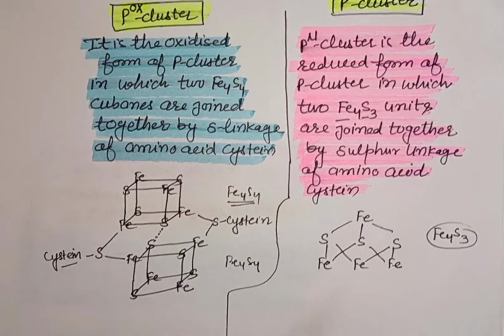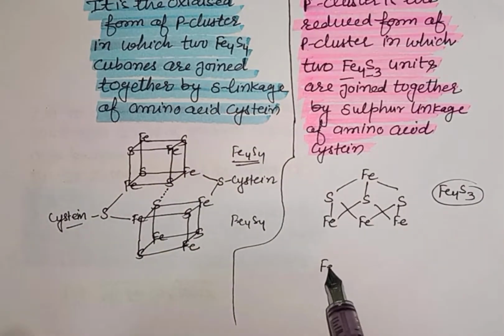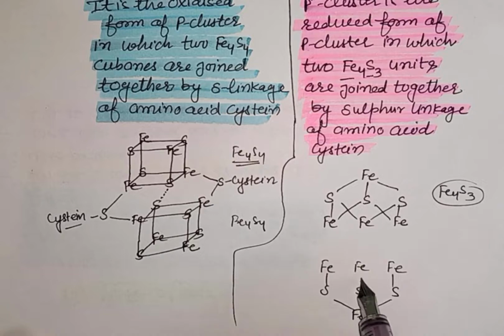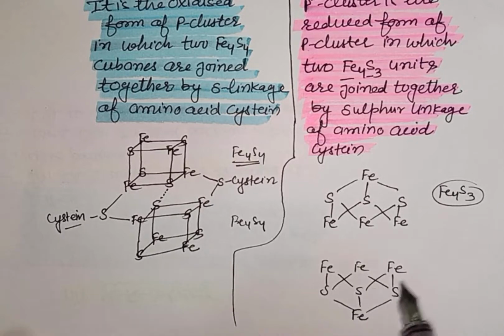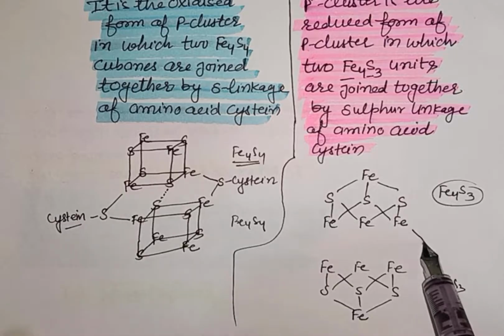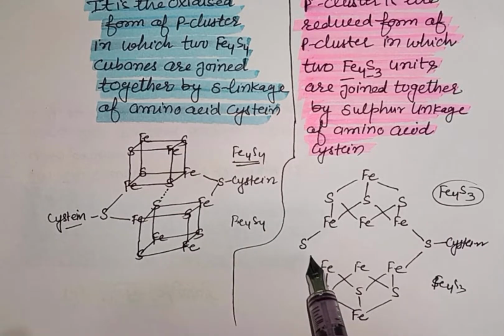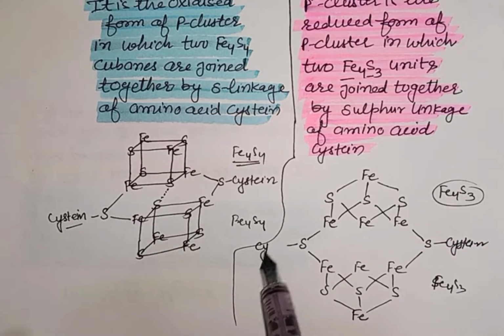In a similar way, Fe, Fe and Fe, here sulfur, sulfur, sulfur, and finally there is Fe. This is the another Fe4S3 unit. These two units are joined together by the sulfur atom of amino acid cysteine, and here also these two Fe are joined together by the sulfur atom of amino acid cysteine.